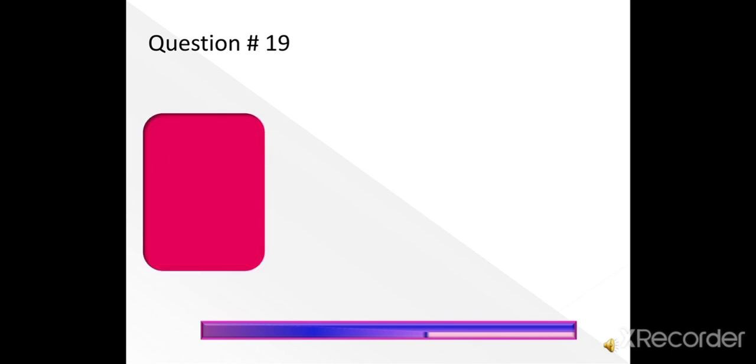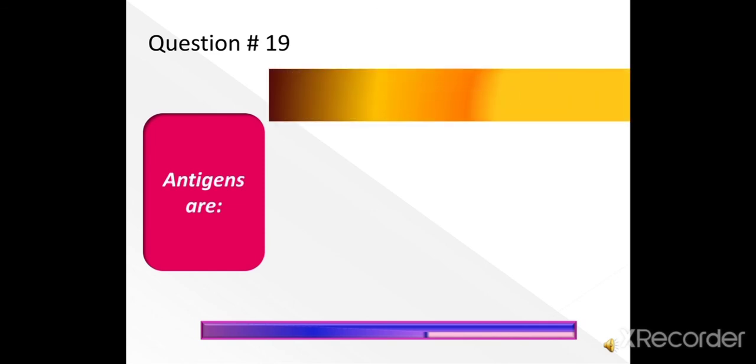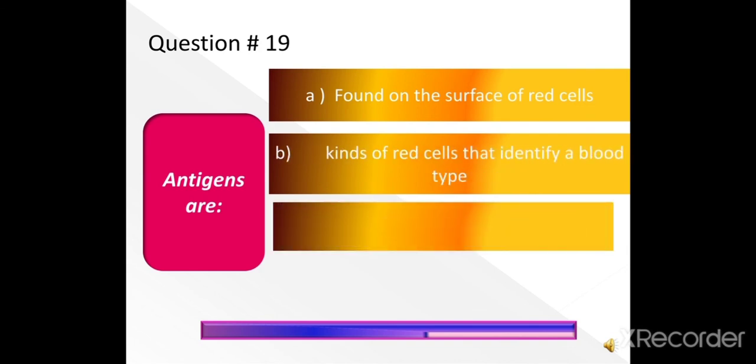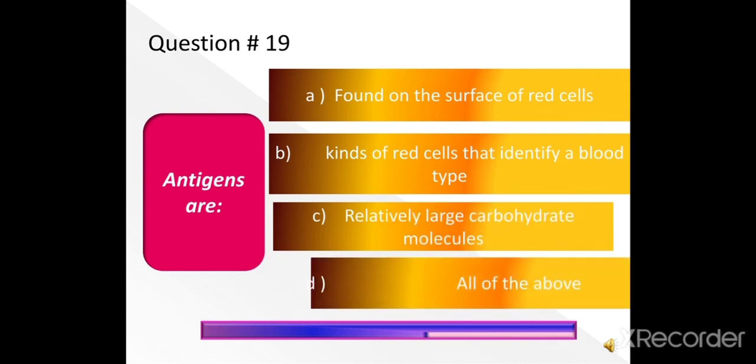Next question is question 19. Antigens are found on the surface of red cells, kinds of red cells that identify a blood type, relatively large carbohydrate molecules, or all of the above. Antigens are, option A is the right answer, found on the surface of red cells.